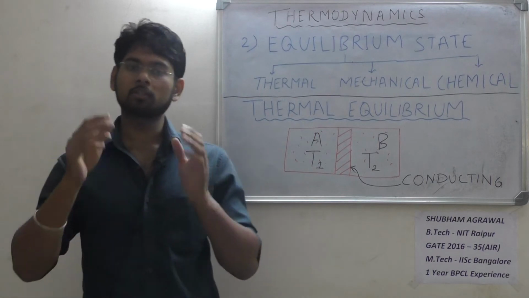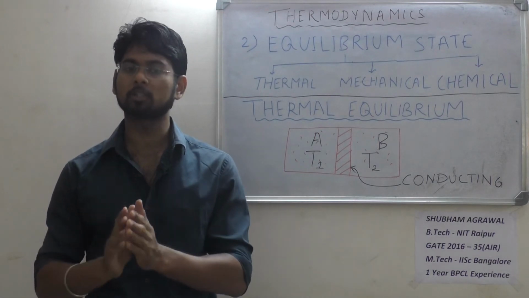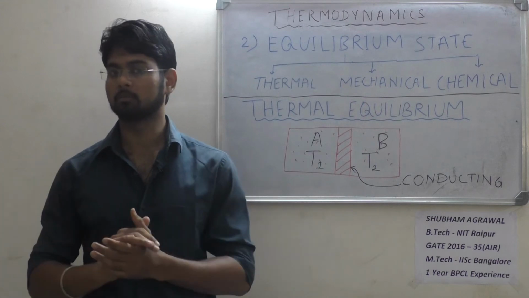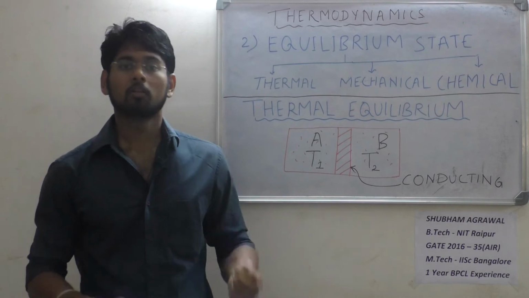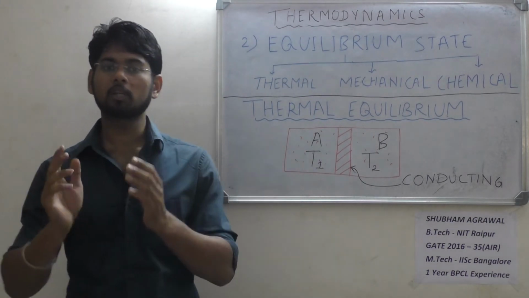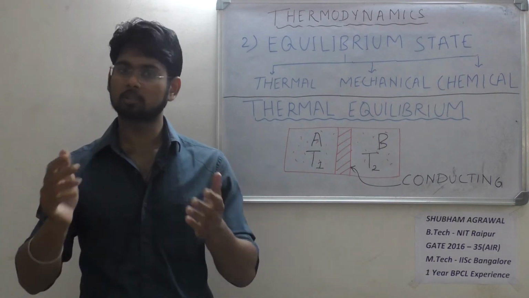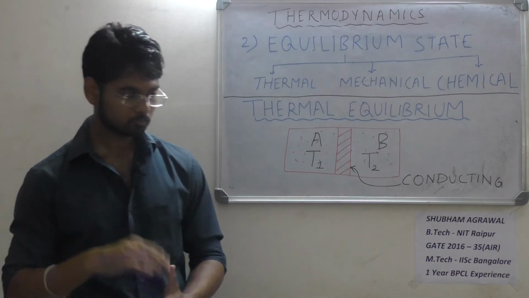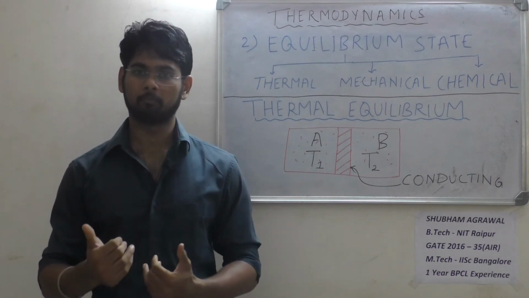So for the system to be in thermodynamic equilibrium state, it must possess 3 different equilibrium conditions. One is thermal equilibrium, second is mechanical equilibrium, third is chemical equilibrium. If the system is in all these 3 equilibrium states, then only we can say that the system is in thermodynamic equilibrium. Now we'll study this one by one, right? So what is thermal equilibrium?